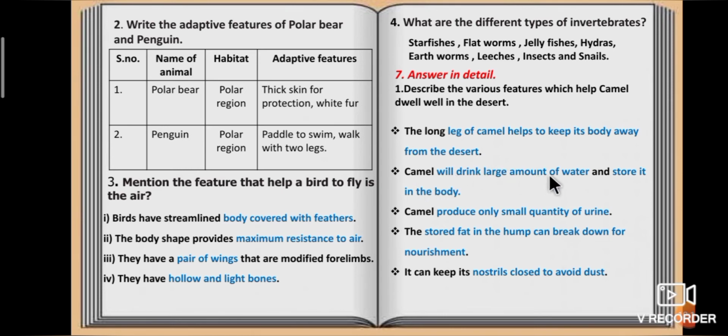Camel will drink large amount of water and store it in the body. Camel produces only small quantity of urine. The stored fat in the hump can break down for nourishment. It can keep its nostrils closed to avoid dust.